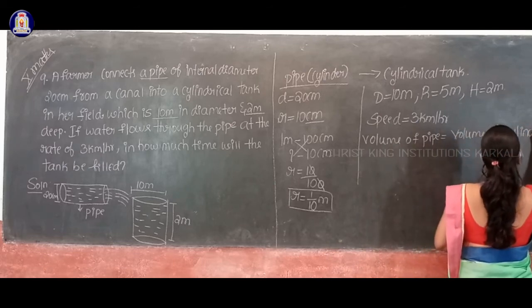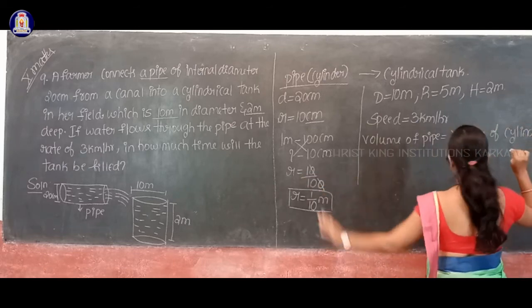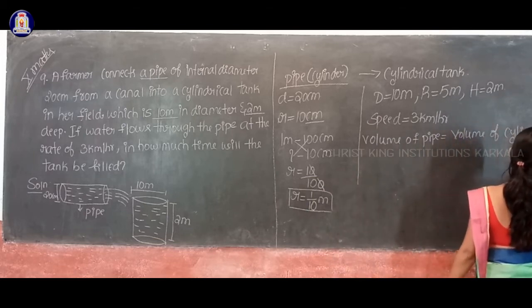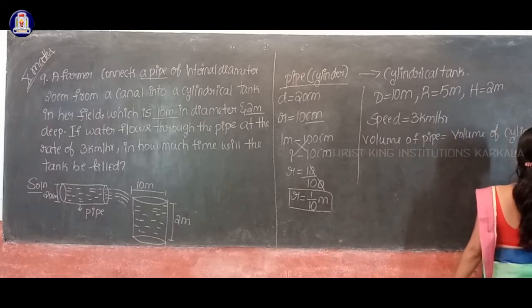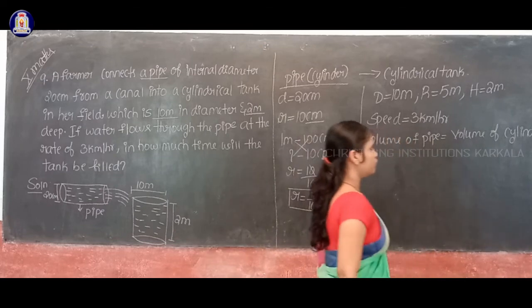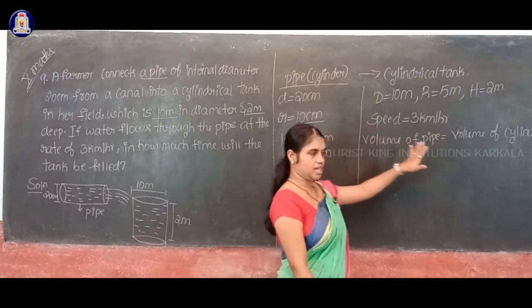By this way I can calculate the height of that pipe. This is the relation we have.